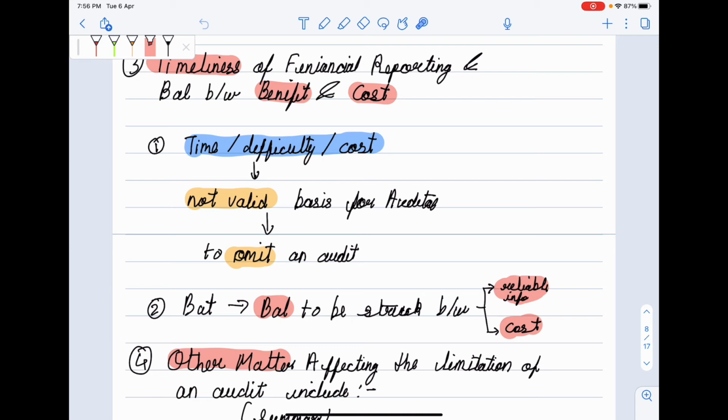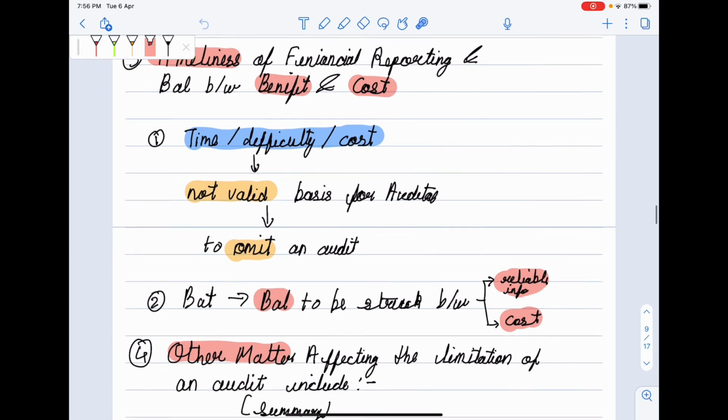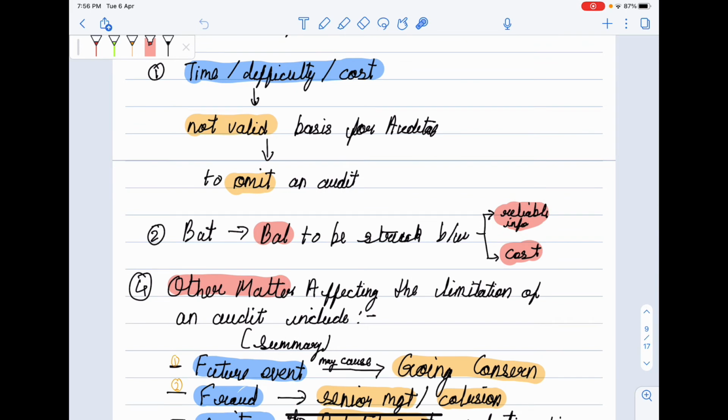This is a common sense point that we cannot give such silly reasons like time, difficulty and cost for omitting audit procedures, but we need to keep a balance between reliable information and cost because we need to survive.